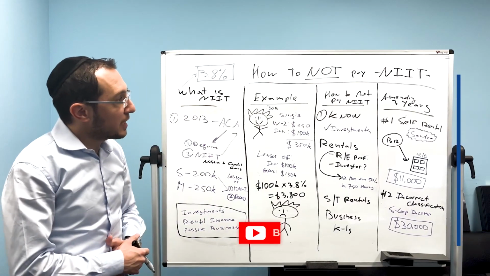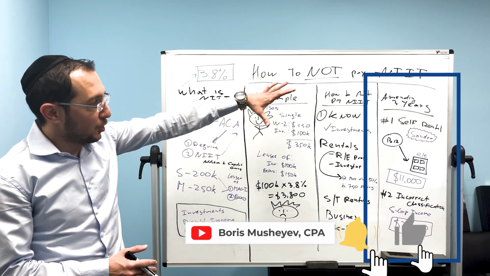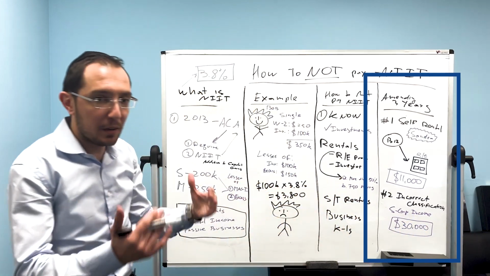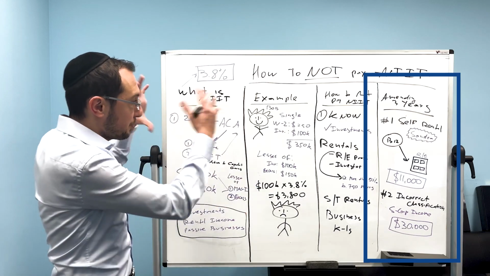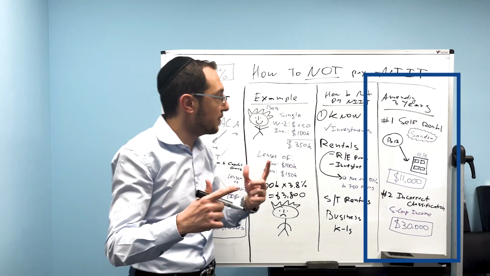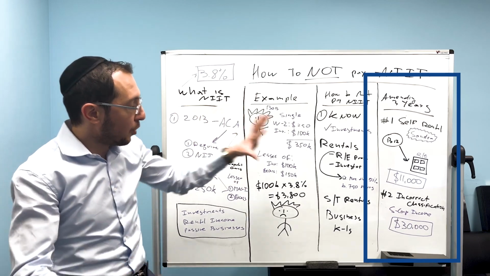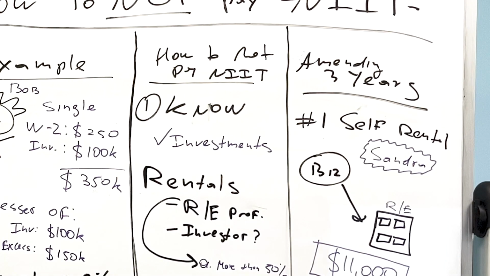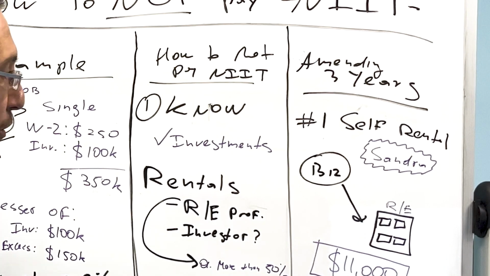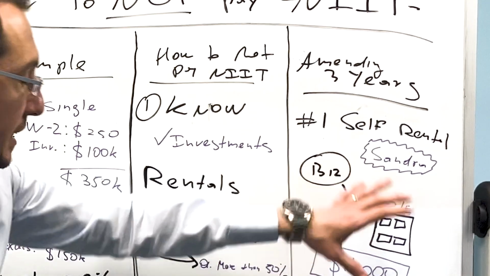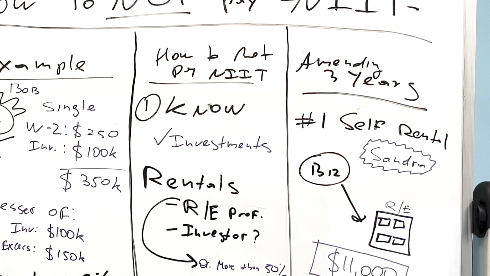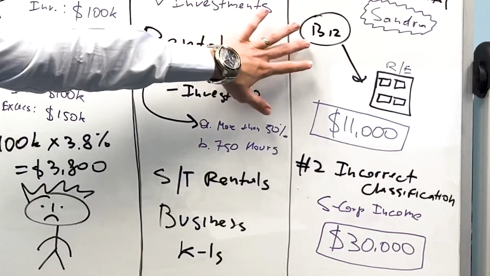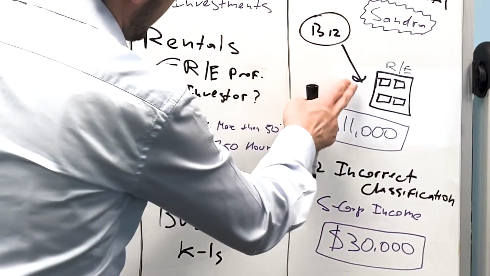Okay, awesome. So now let's talk about amending your taxes. Let's talk about case studies that we did in my firm, and this will give you a clear picture of how to identify it and what you can do. Now, I'm going to call this individual lady Sandra. She's an actual client, but I'm not going to disclose her name because I didn't ask for permission. But she basically signed up with us, and we reviewed her returns, and we identified that she has a business.